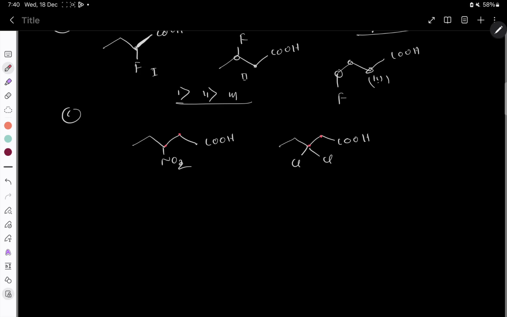So here D and P, distance is same, then go to number. See here one NO2 group is there, here 2 substituents are there. Oh my god, listen what I told. Irrespective of the power, wherever the number is more, that will have more acidic strength, right? So here the second one will have more acidic strength than the first one.